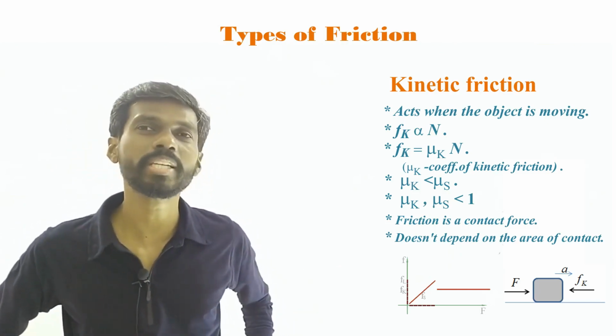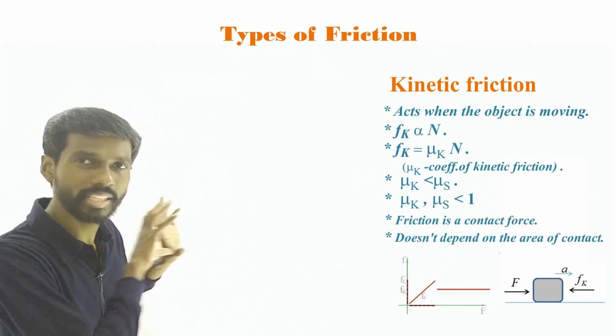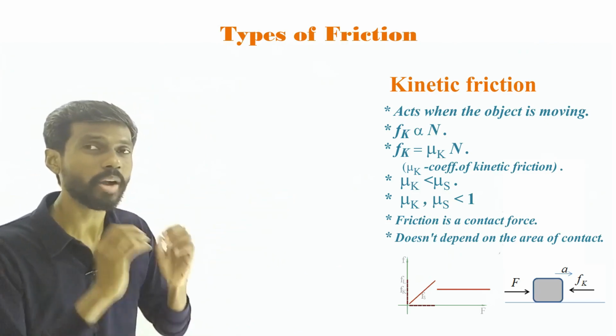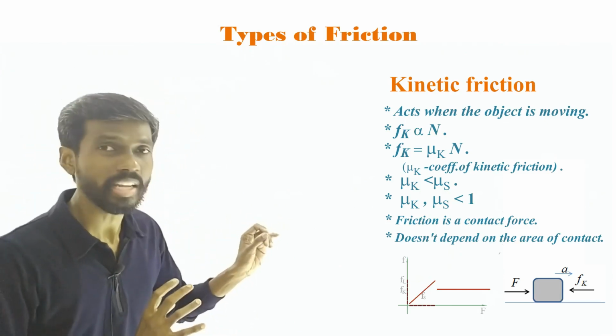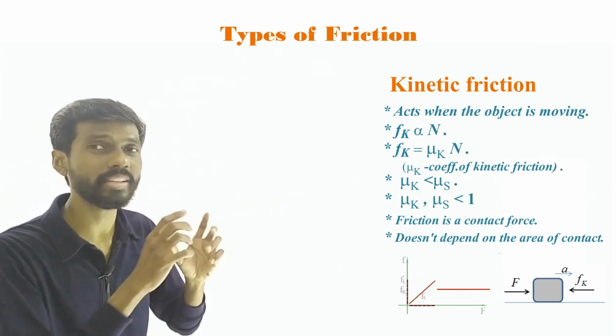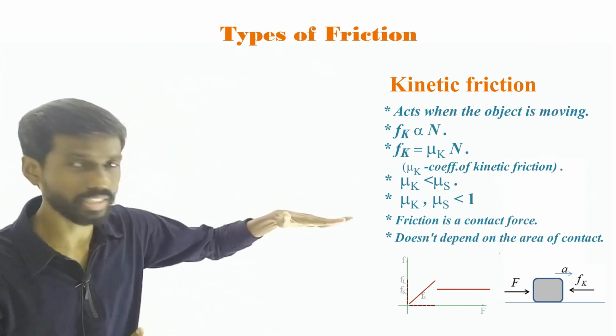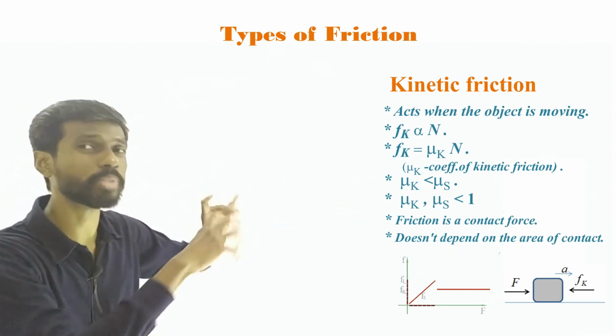How will you check whether the object is moving or not? First of all, you have to find the applied force, right? There is some applied force and you have to find the limiting friction. Now, if the applied force is more than the limiting friction, then the object moves, right? If the applied force in this direction is more than the opposite limiting friction, the object moves.